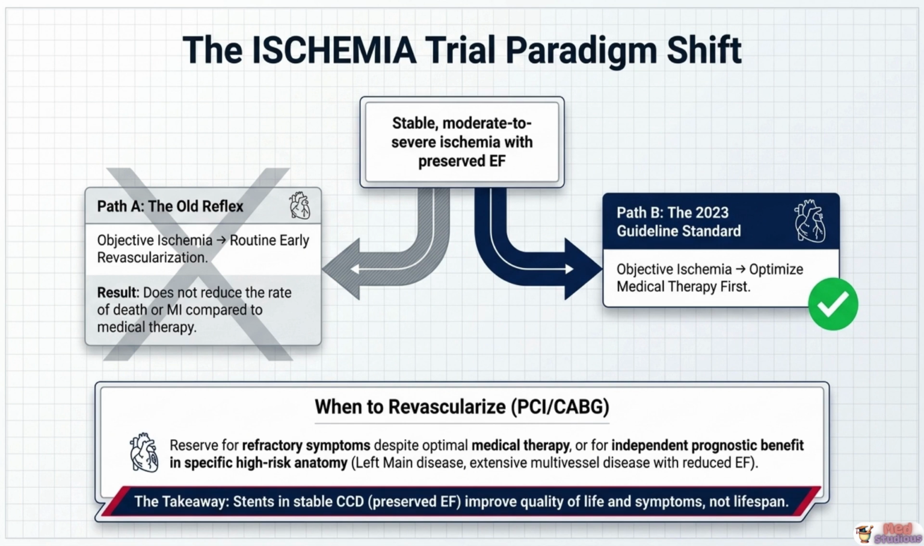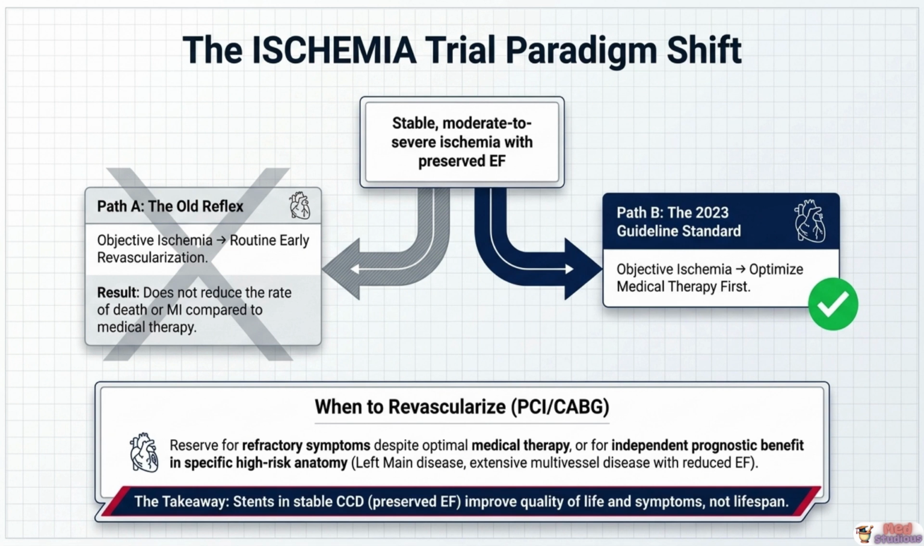For patients with stable, moderate to severe ischemia and a preserved ejection fraction, the management approach has undergone a genuine paradigm shift, and this is one of the most important pieces of trial knowledge for postgraduate level exams. The old reflex, Path A, was that documented objective ischemia should prompt routine early revascularization. But the landmark ischemia trial demonstrated that this approach did not reduce the rate of death or myocardial infarction when compared directly with optimal medical therapy alone. This finding fundamentally reshaped guideline recommendations.